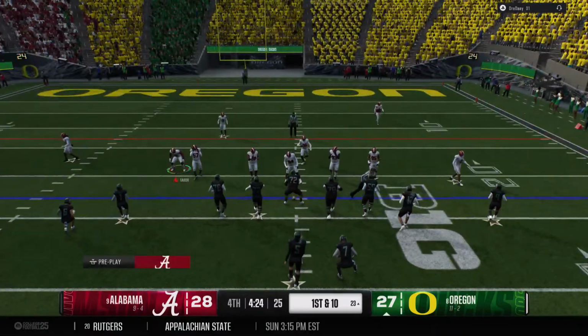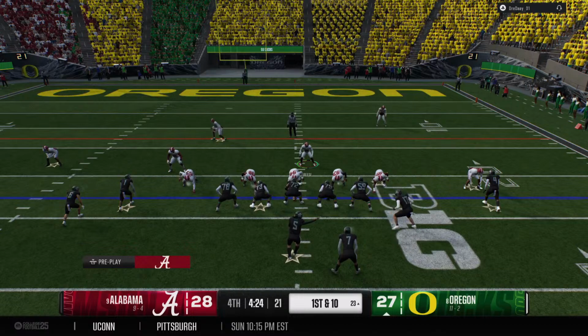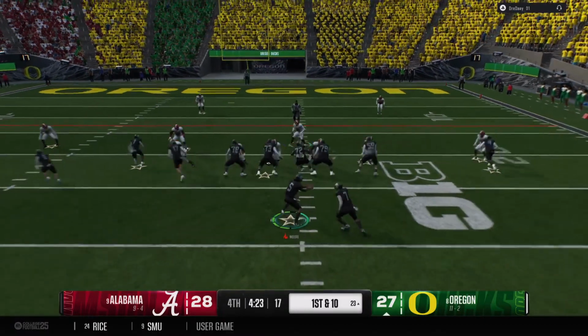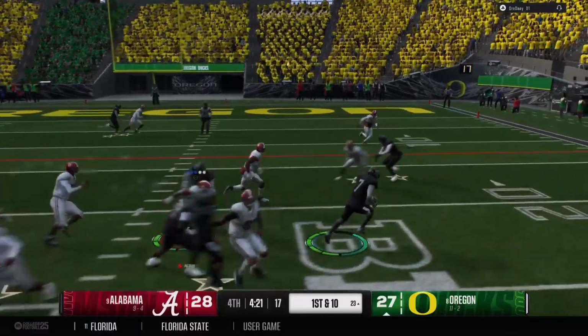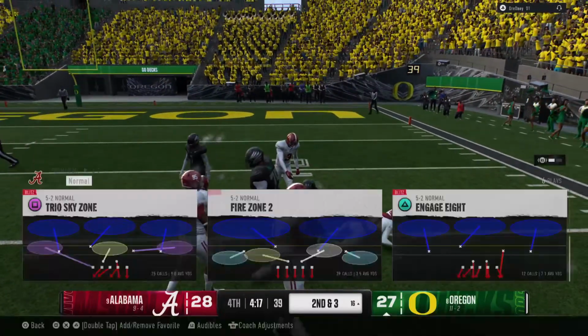The Ducks have first and 10 here. Little eye candy here from the offense. Some pre-snap motion. From the shotgun now. Here's an inside give. They've got him after a 7-yard gain.